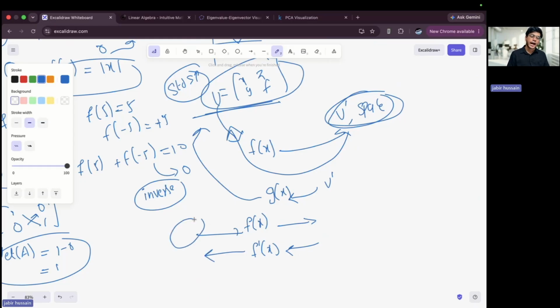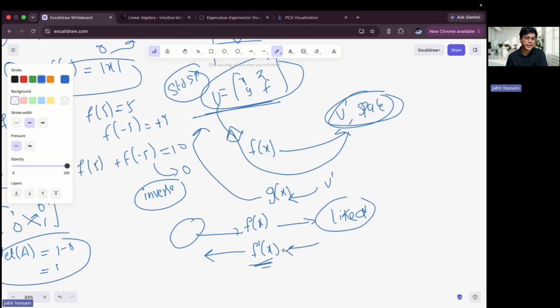Let's say I have taken my space and transformed it heavily, and I did not like this transformed two-dimensional space. Now I want to go back to my original space. Then what I will do is just call f dash of x, and it will act as an undo button. It will go back to my original standard space.